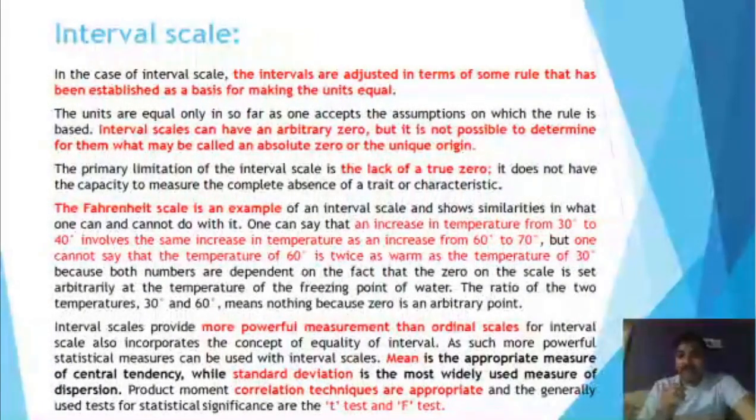For example, in a 5-point Likert scale, where 1 is strongly disagree and 5 is strongly agree, we assume that the difference between strongly agree and agree is equal to the difference between agree and neutral. So the Likert scale is mostly considered as based on the interval scale. Similarly, we can consider the semantic differential scale or the Stapel scale as an interval scale.